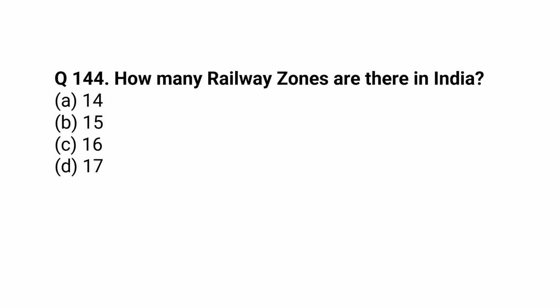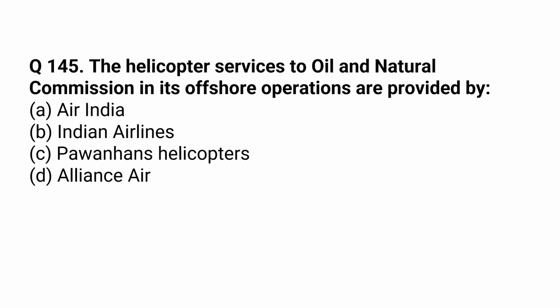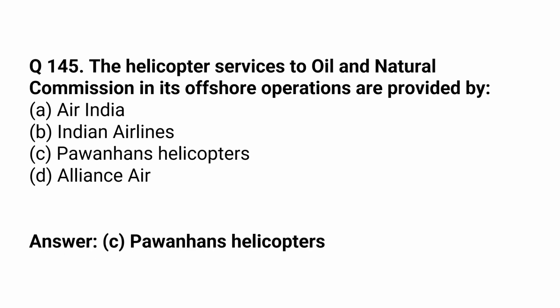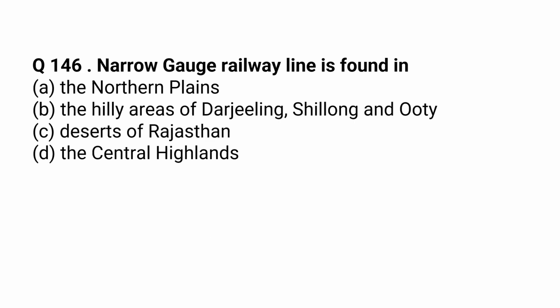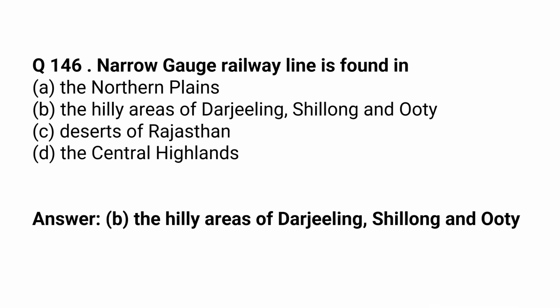How many railway zones are there in India? 17. The helicopter services to Oil and Natural Gas Commission in its offshore operations are provided by Pawan Hans helicopters. Narrow gauge railway line is found in the hilly areas of Darjeeling, Shillong and Ooty.